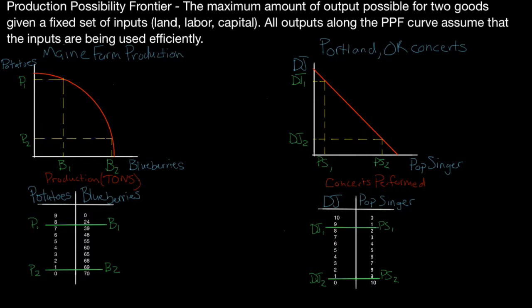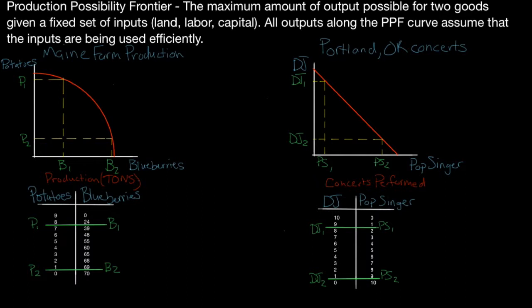So we've got two examples. Please pay attention to the example on the left for the time being. So we're going to assume that we're studying Maine's farm production, and Maine can choose between producing potatoes and blueberries. But Maine has a lot of laborers and they don't have a whole lot of machinery and equipment. So we're going to assume that the amount of labor is high and the amount of capital is low.